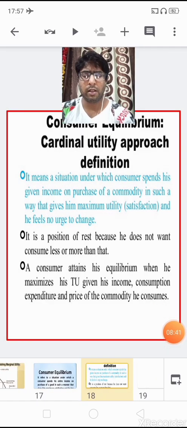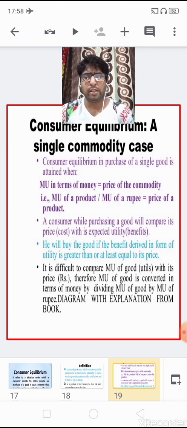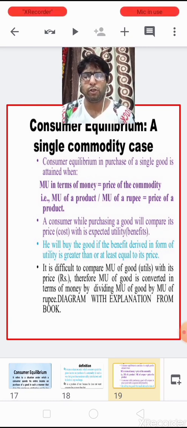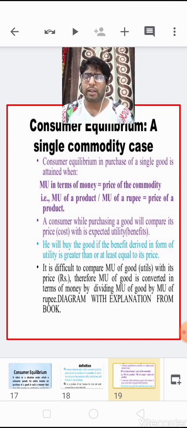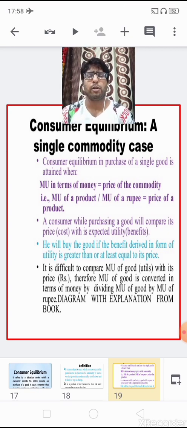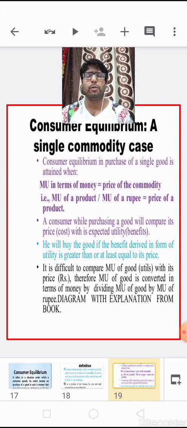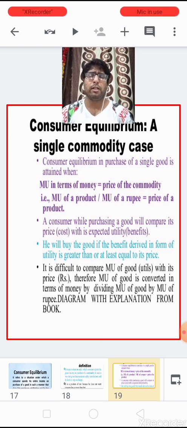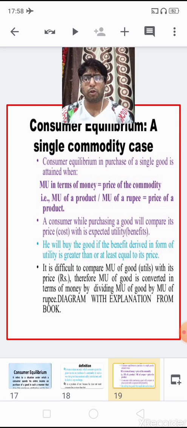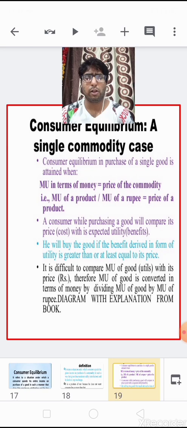Now let us move further, children. Let me introduce you to the consumer's equilibrium. We can find the concept of consumer's equilibrium in two approaches. The first one is when a single commodity is being consumed. I mean, when the consumer is consuming only one commodity, we can also find this consumer's equilibrium point. And the second is when the consumer consumes two or more commodities. So let us learn first the single commodity case.